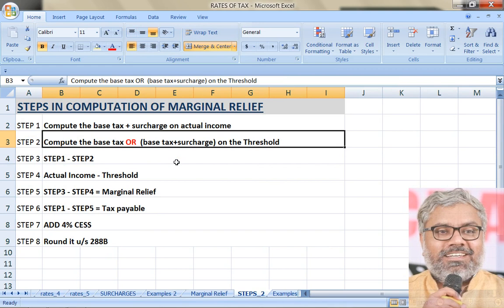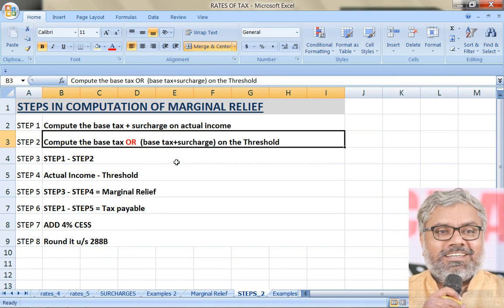What if the income was not more than 10 crores but exactly 10 crores? Then there is no need of calculating any of these things. But only what if. So step 2 is an imaginary thing, but a very important step to calculate. What if the income did not exceed the threshold at all? Then how much would have been the tax liability?